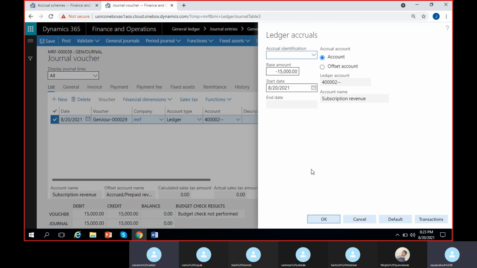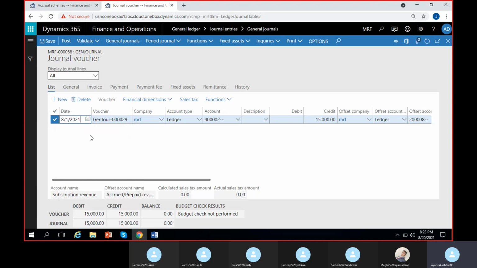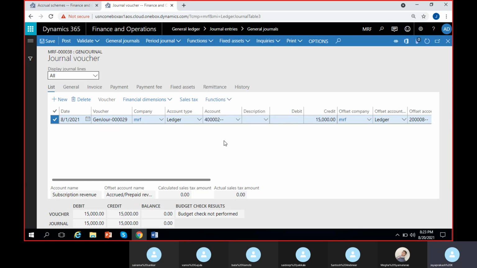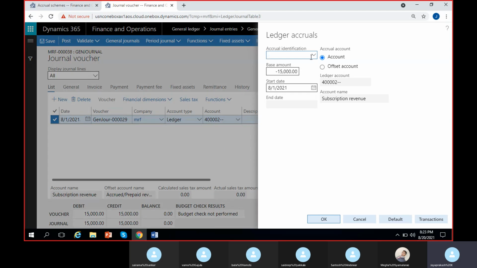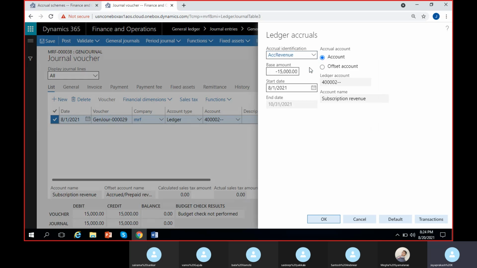I'll just come back to the same page actually. I'm just doing it for 1st of August, starting from 1st of August, just to be accurate with the dates and show you how it is working. So I'm going to functions again and go for ledger accruals. Now select the accrual scheme. We have two accrual schemes, accrued insurance expense and accrued revenue. So I'll select the accrued revenue that we have created.